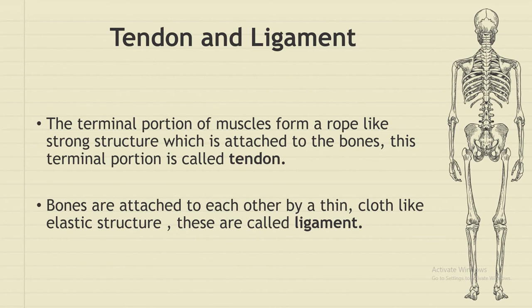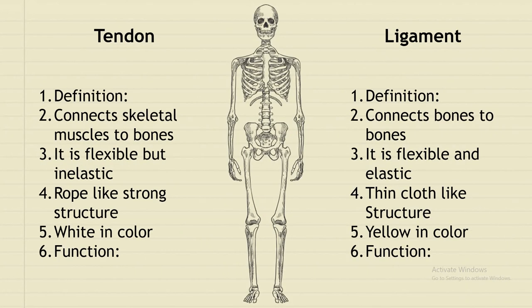So bone and cartilage, tendon and ligament play a very important role in muscle movement, organ movement, and eventually our body movement. If we learn the definition as well as the difference between tendon and ligament, that will be much more appreciated in your exam. If you see these points, you can easily write the difference between tendon and ligament. The first difference will be the definition of both, which is given in the previous slide.